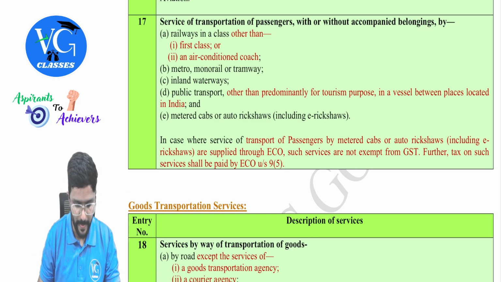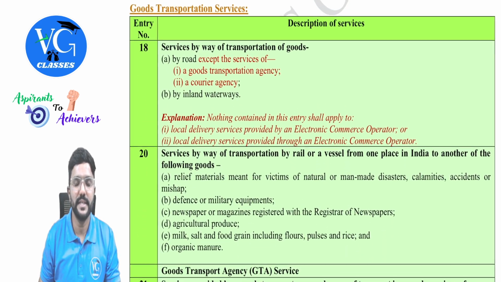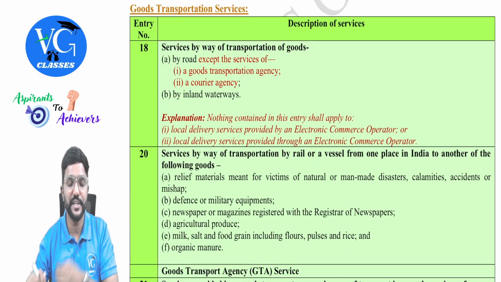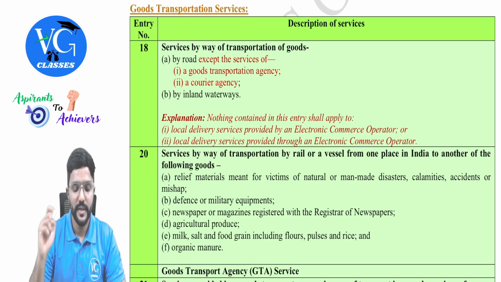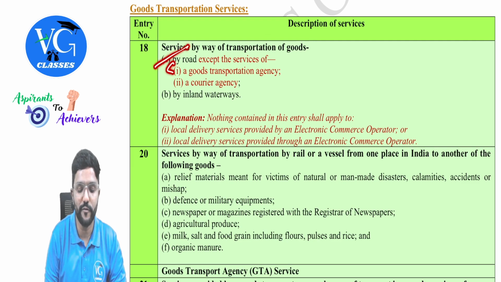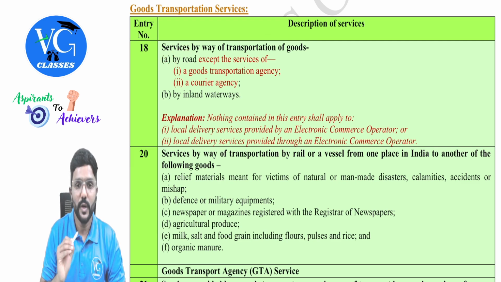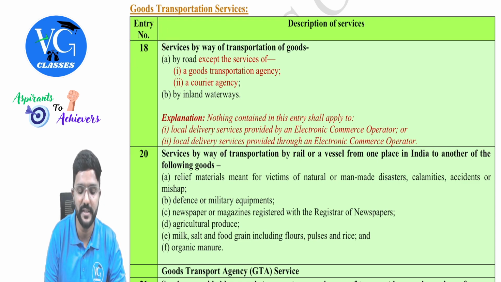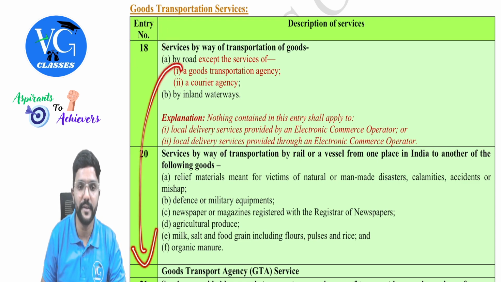Got it? Done with passenger. Now goods transportation services. Entry 18. Services by way of transportation of goods by road, except the services of, means the following two are taxable: goods transportation agency or courier agency. Guys, for courier agency, it is always taxable. Whereas goods transportation agency is excluded from entry 18, but they have a separate entry for it.